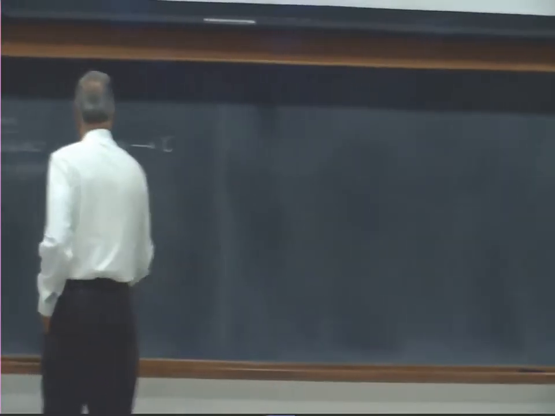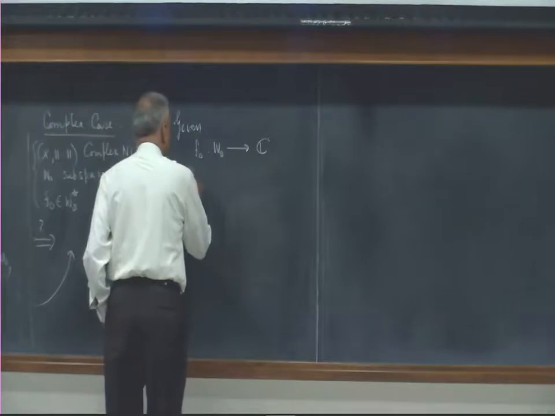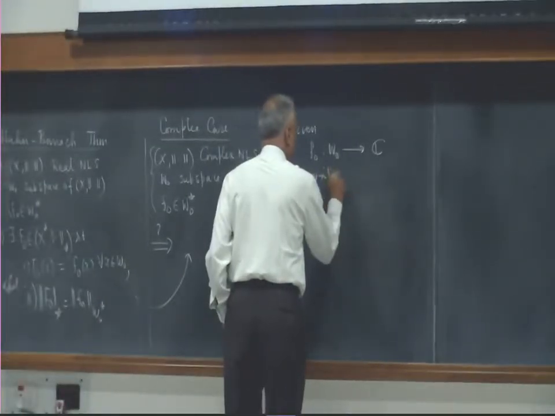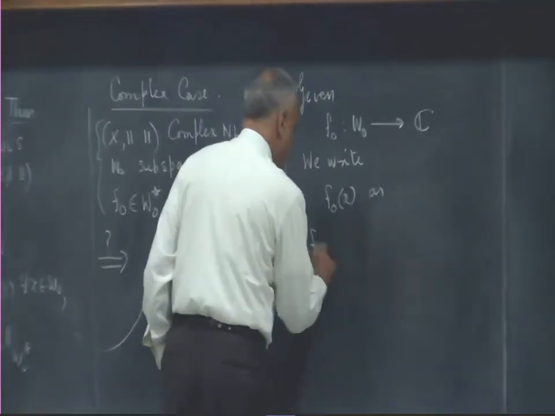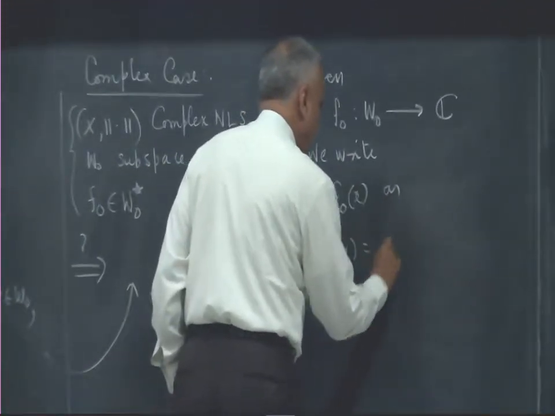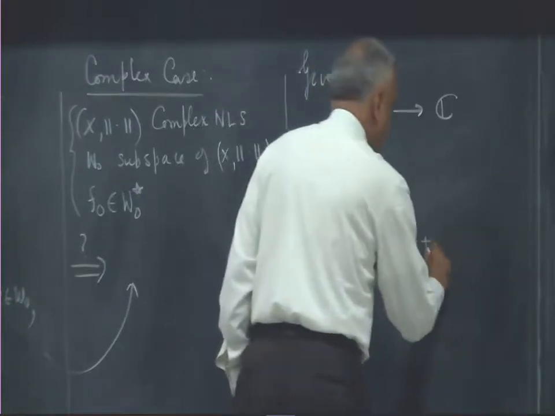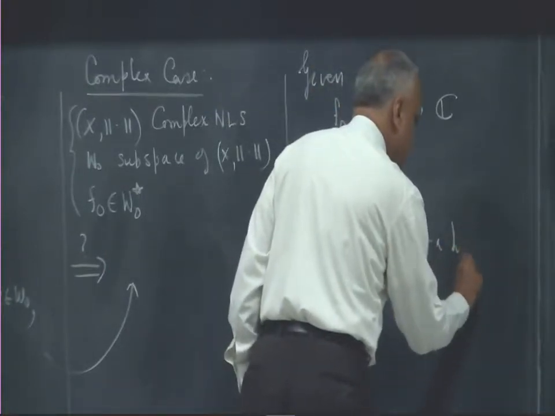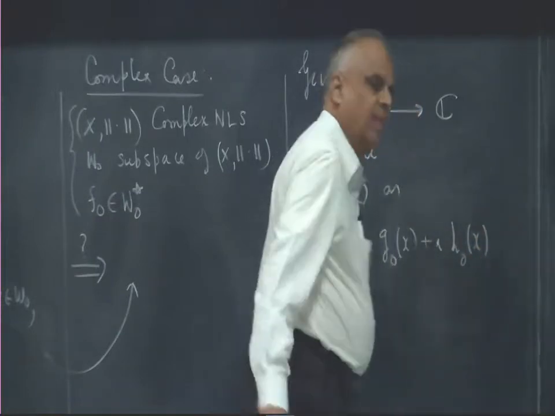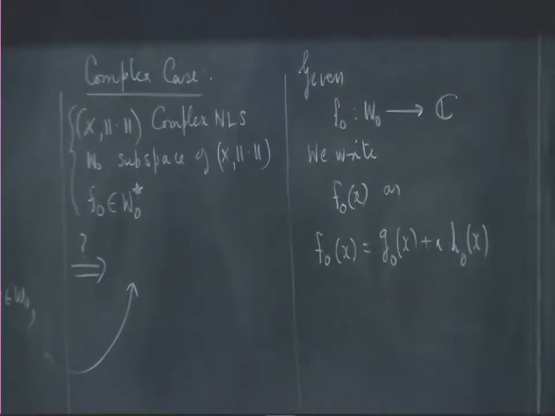So we write f naught of x as the real part, which we will call g naught of x, and the imaginary part, which we will call h naught of x.